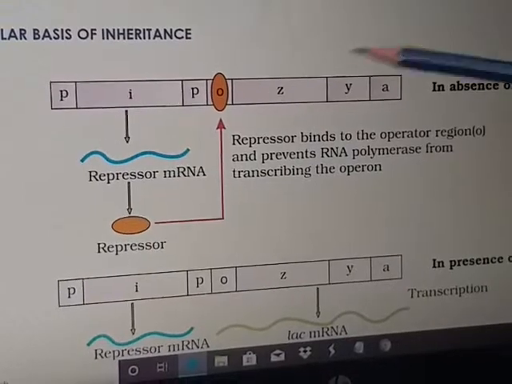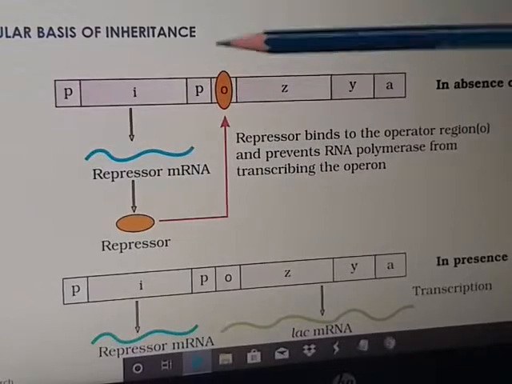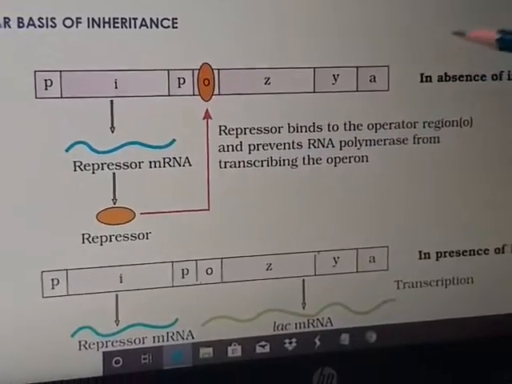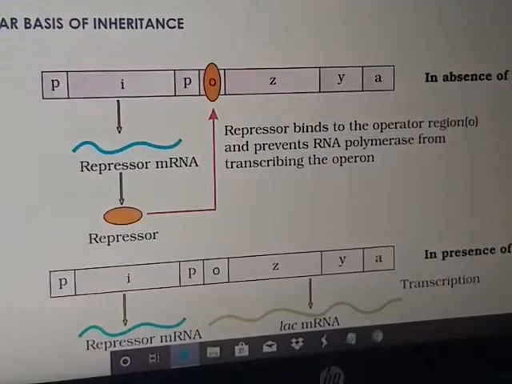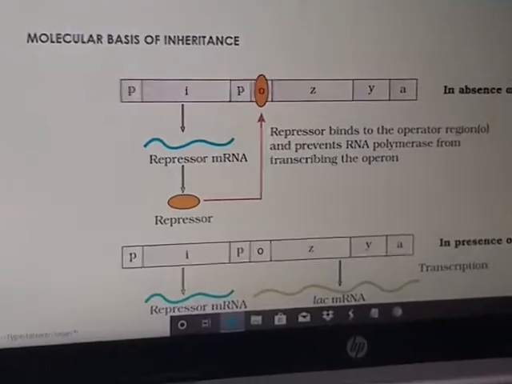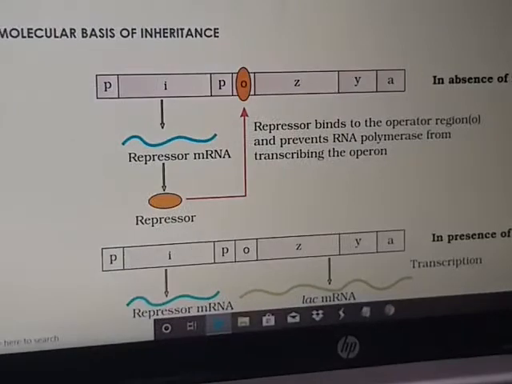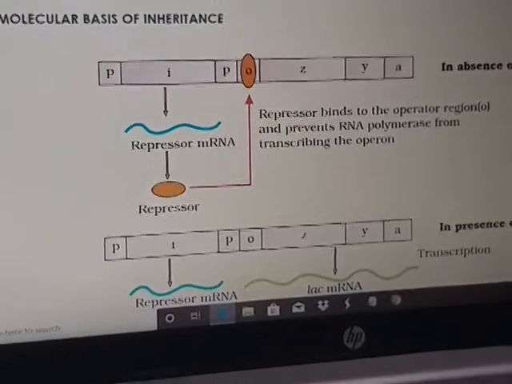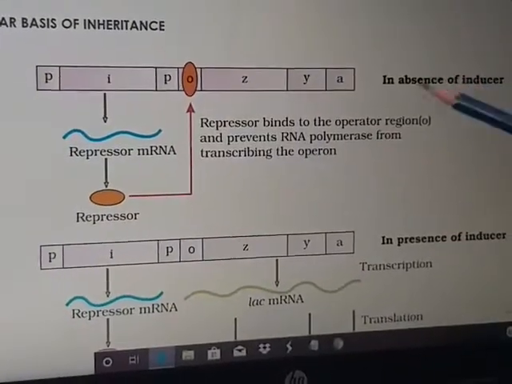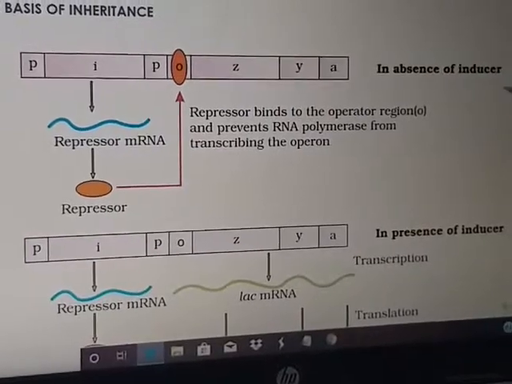So, we have discussed the structural genes Z, Y and A, operator, promoter and repressor, and they together constitute the operon. Now, our topic is how protein synthesis is started and how it gets switched off. This is the first case, the switch off condition, and we call it the absence of inducer.